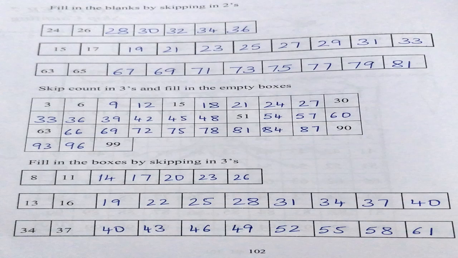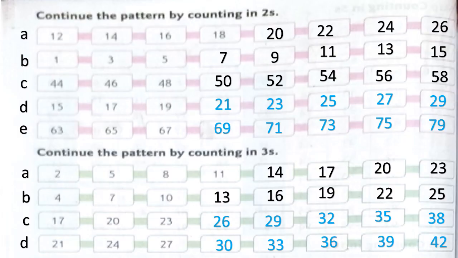Children, did you all complete the homework on page number 102? Very good children. Check for the answers. Okay. Children, on page number 118 in your composite book, you had to complete skip count in 2s and skip count in 3s. Did you complete it, children? Very good.